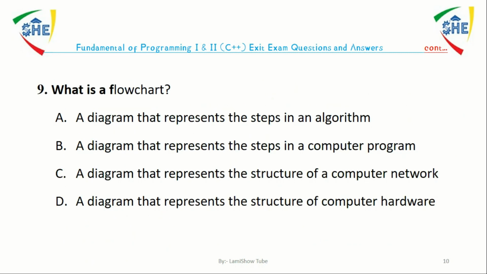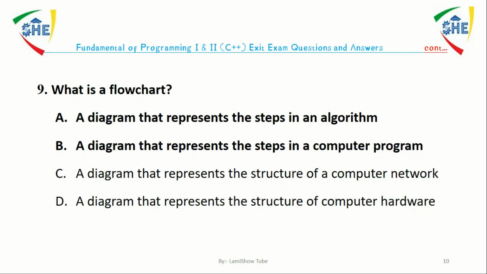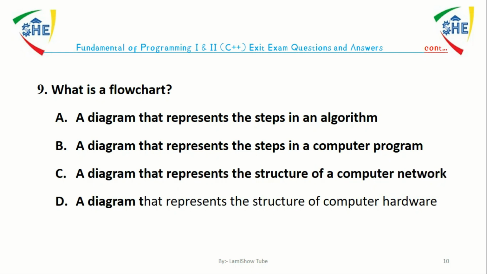Question number 9. What is a flowchart? A, a diagram that represents the steps in an algorithm. B, a diagram that represents the steps in a computer program. C, a diagram that represents the structure of a computer network. D, a diagram that represents the structure of computer hardware. The answer is A. A flowchart is a diagram that represents the steps in an algorithm.